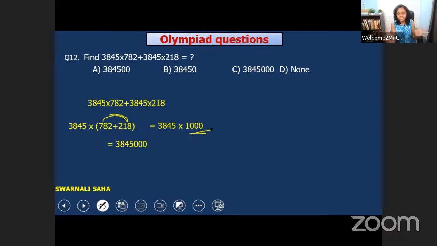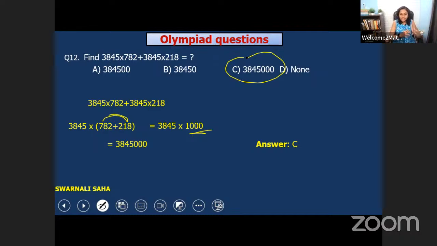3845 into 1000 means 3845, after that there are 3 zeros. 3845, 3 zeros. Okay. So C is the answer. Option C is the right one. Here we have our answer, answer C is the right one. This is also a use of the distributive property.